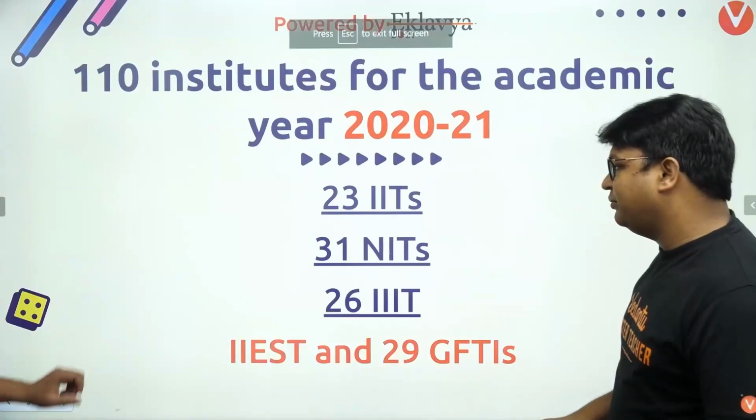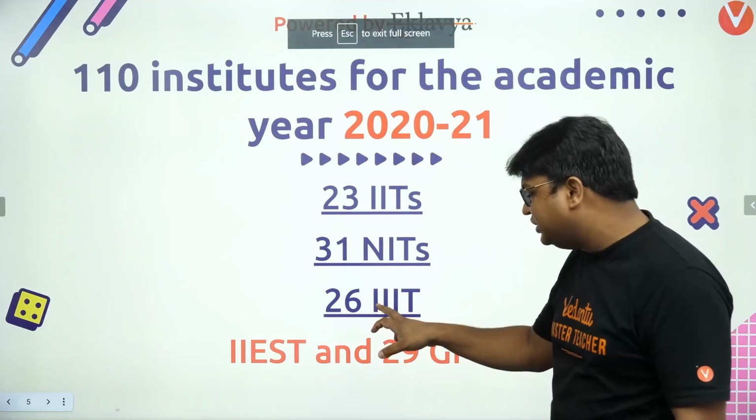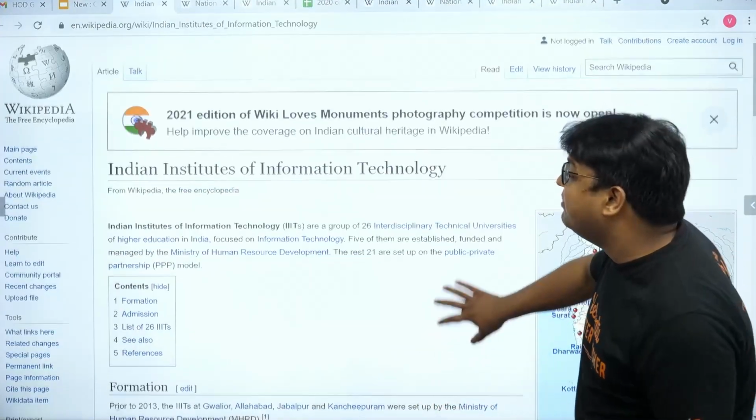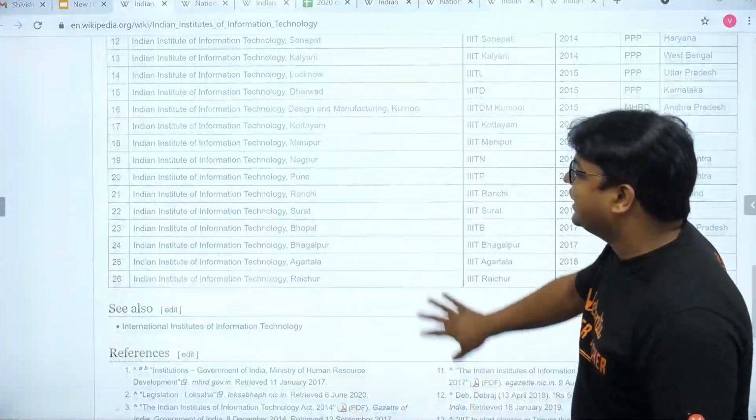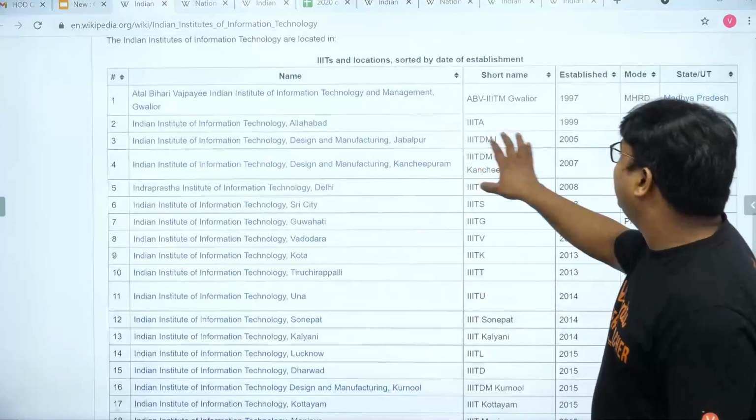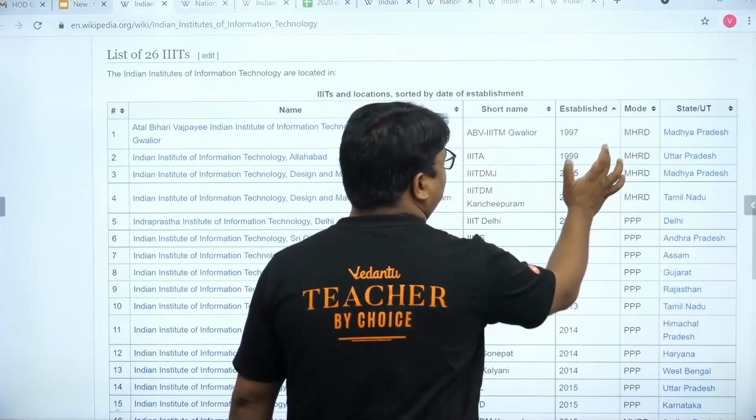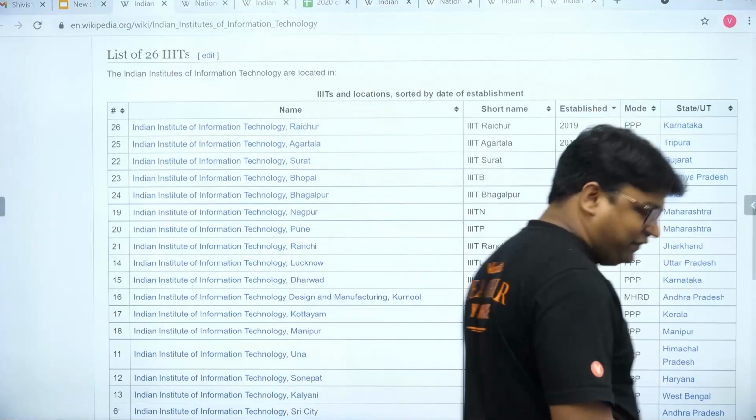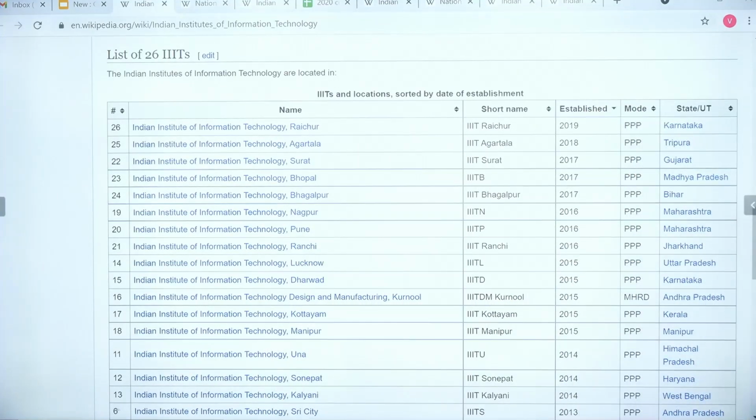Again, the same thing could be done with the IIITs also. These are the recent colleges. Many of them are very recent. Again, the whole list is present here, and if you check the year of establishment, you will find that most of them are very, very recent. I'll get out of the frame, you can have a note. So most of them are very, very recent colleges.